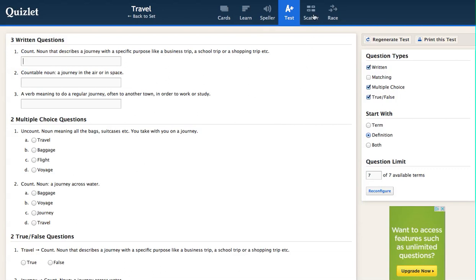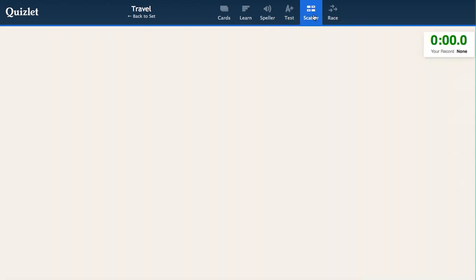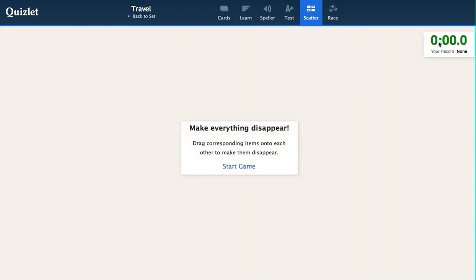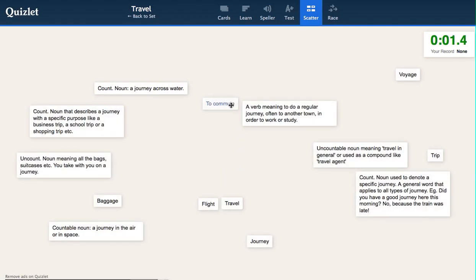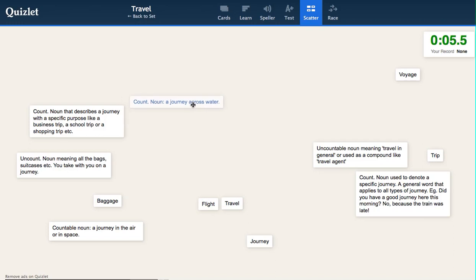One of the nice things is the scatter game. Okay, you have a time limit, and what you have to do is you have all the terms, all the definitions, you have to drag one on top of the other to make them disappear, to see how fast you can do it. So let's see. Okay, to commute, regular journey. Noun across water, that must be a voyage. Can anybody see voyage? Oh, there we are.